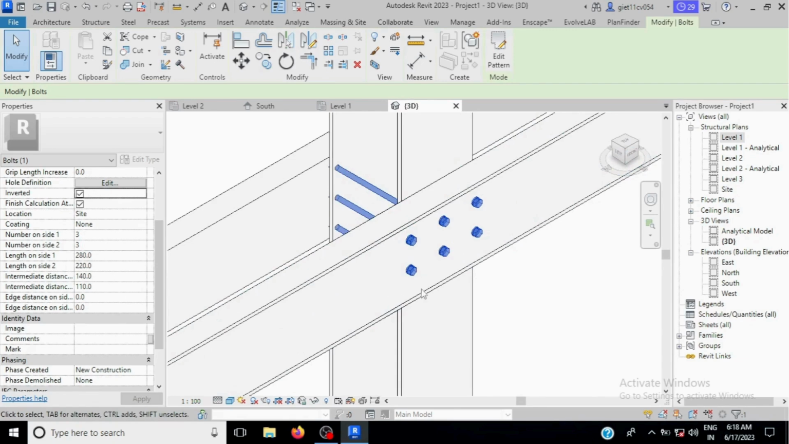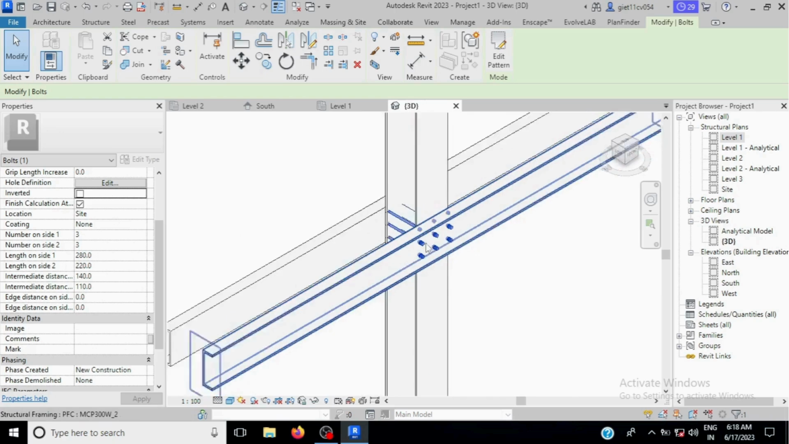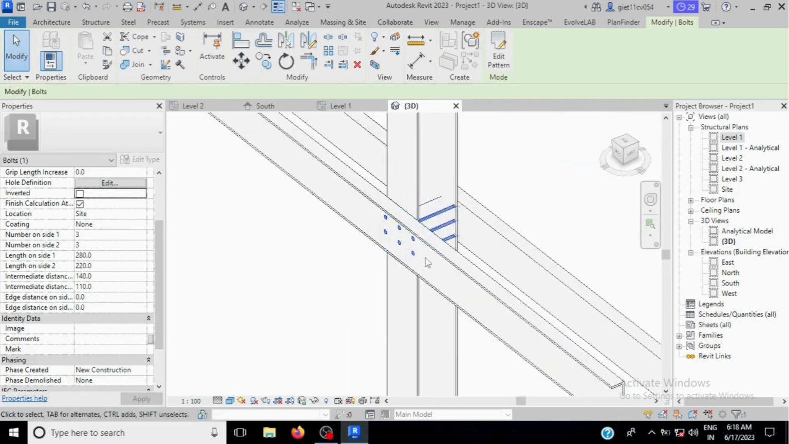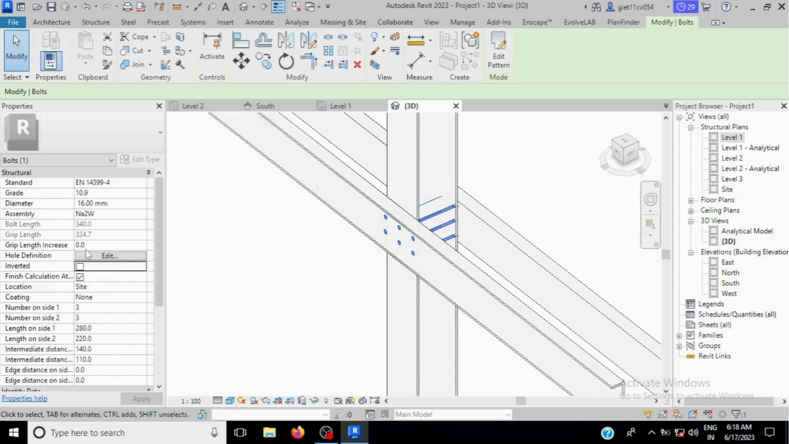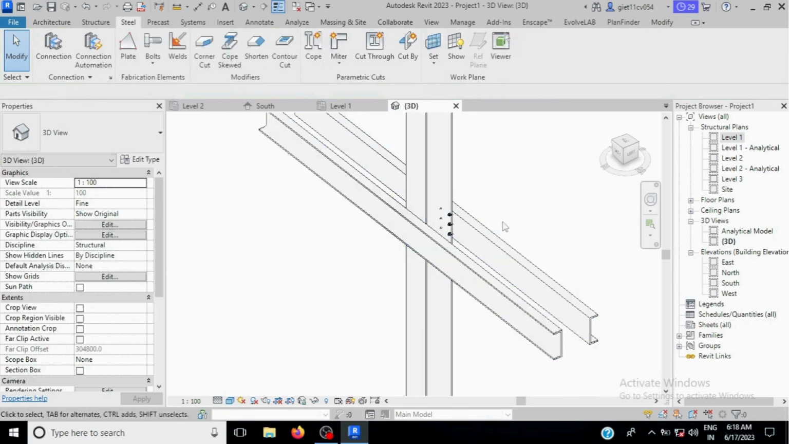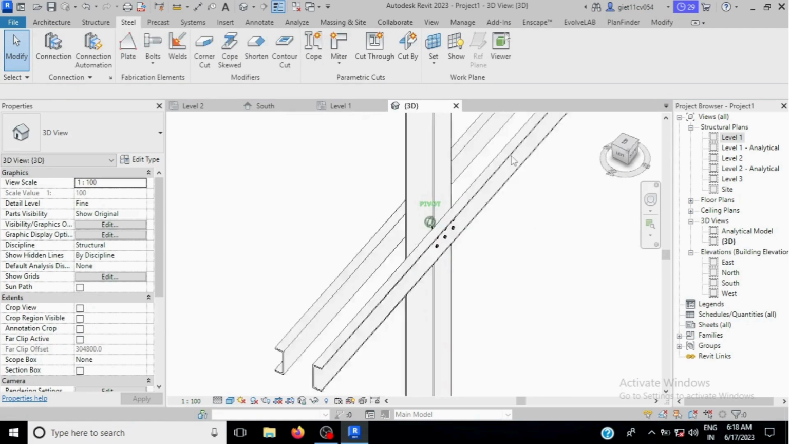Okay, suppose you don't want to connect both the beams. For that, we just have to increase the grip length here, you have to minus 300. Let's see how it's okay. Now it's okay. If you make it, it won't connect both the beams.